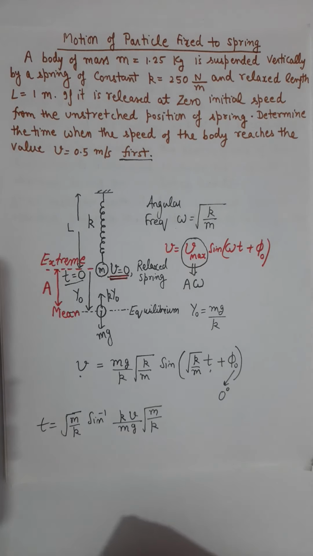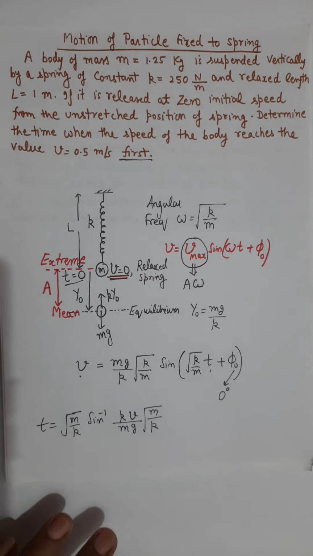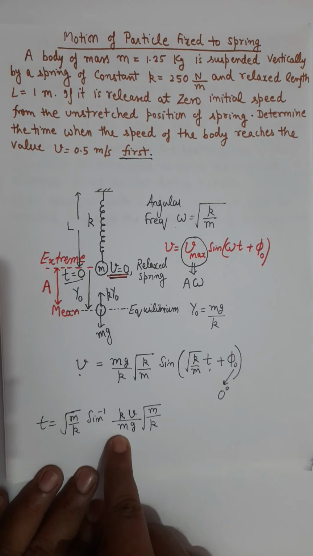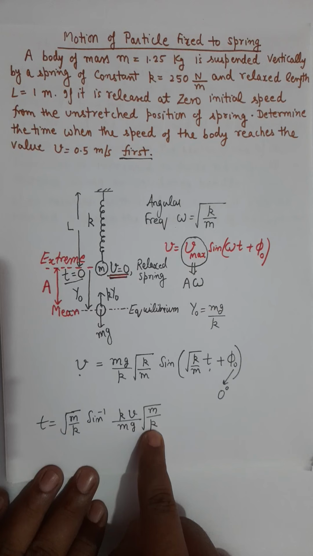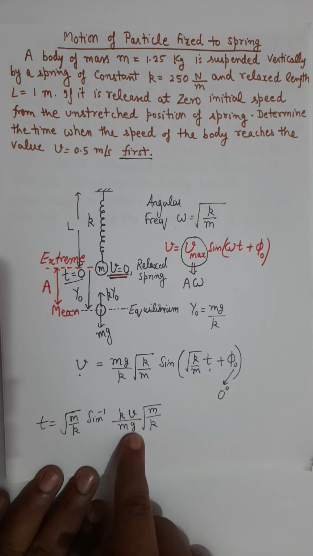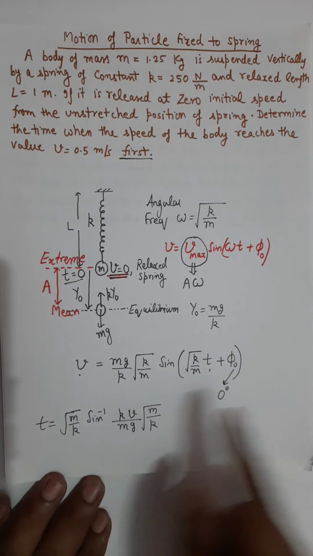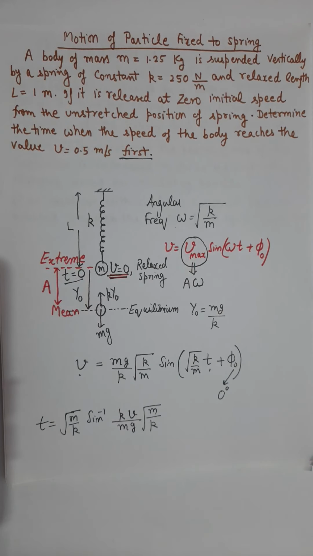Now you need to substitute the numbers given in the problem: small m is given as 1.25, k is given as 250, g we can take as 10 meter per second square, and v is given as 0.5 meter per second. When we put all the numbers in this expression, we get a numeric answer for this question, and the numeric answer for this specific question will be